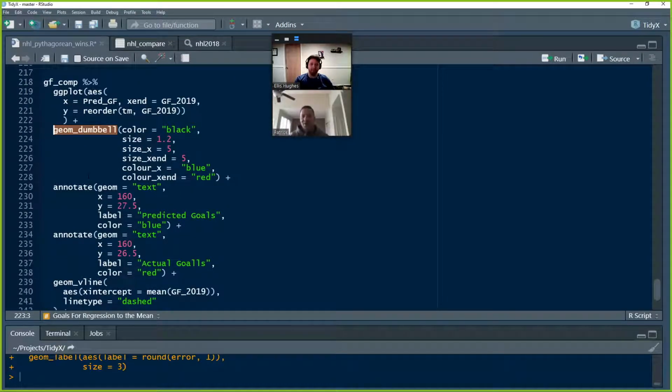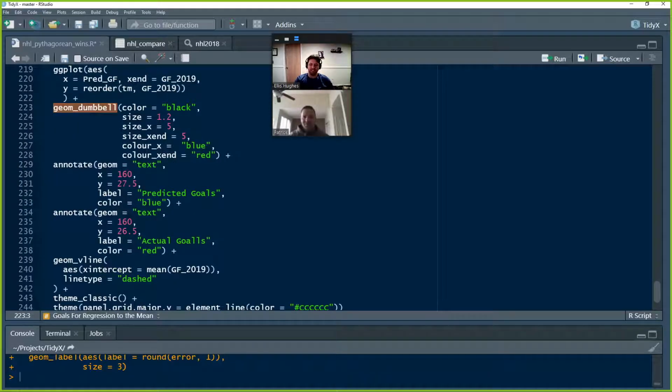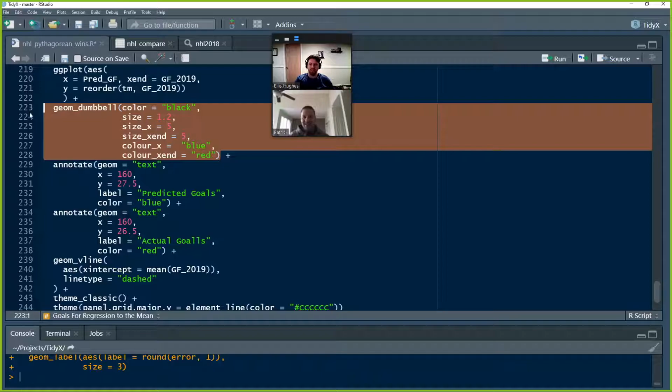Now I remember why we loaded that. It makes it a little bit easier to draw a dumbbell than doing it ourselves. Exactly.